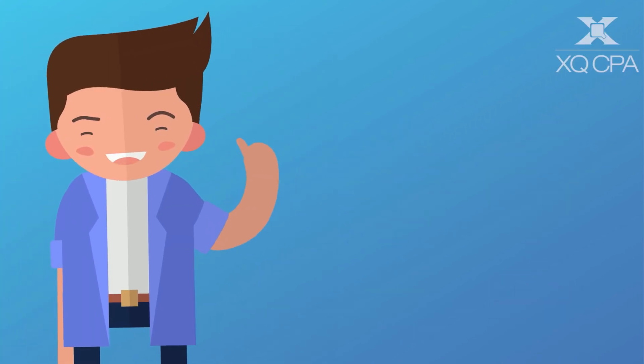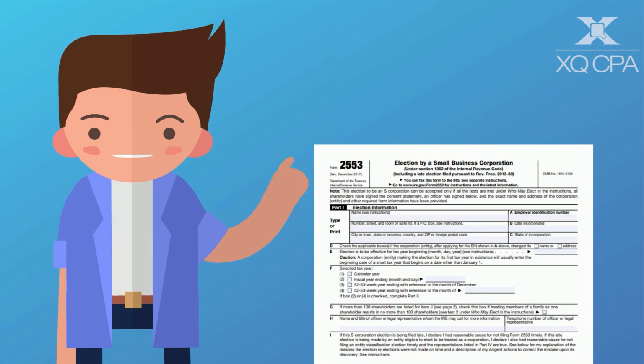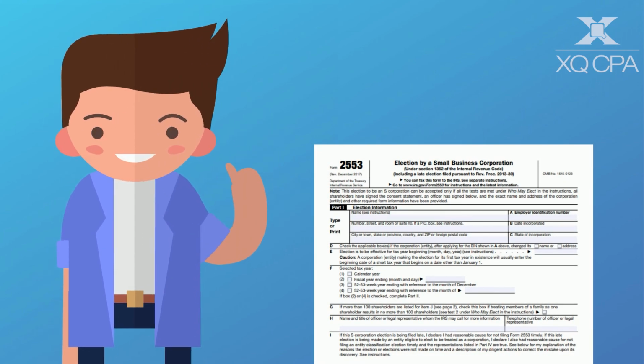In order to become an S-Corporation, Form 2553 must be completed and filed with the IRS.